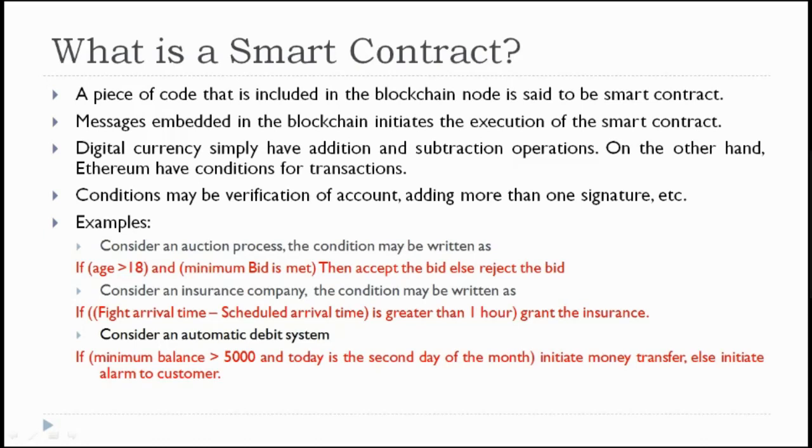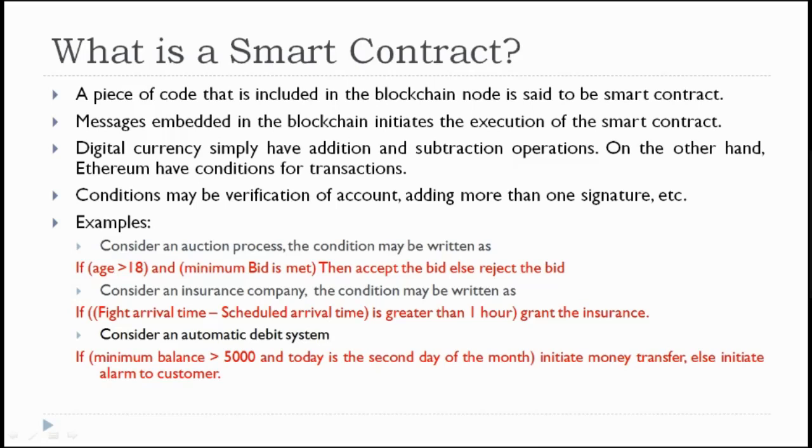Now this insurance company has a scheme that if the flight arrived, or reached the destination, and was delayed by more than 1 hour, they will pay some insurance. That is the amount of the ticket, or 5,000 rupees, whichever is lower. That is their scheme of insurance.